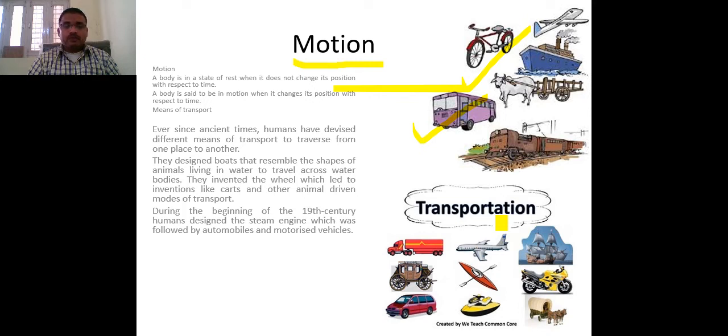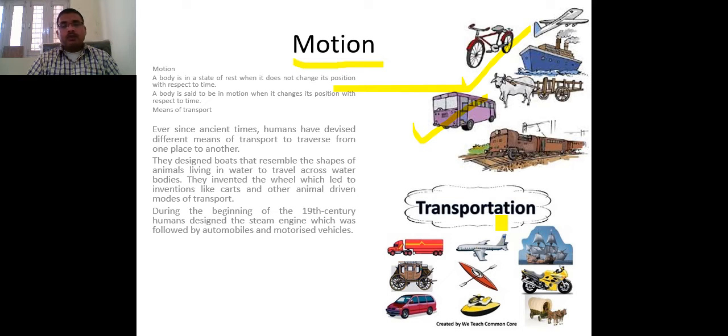Now, in a simple way, if we talk about a body, if anything is at a particular position, and if that position is not getting changed for a longer period of time, that means it is in a rest position. If you are at your home, with respect to your home you are at a rest position.